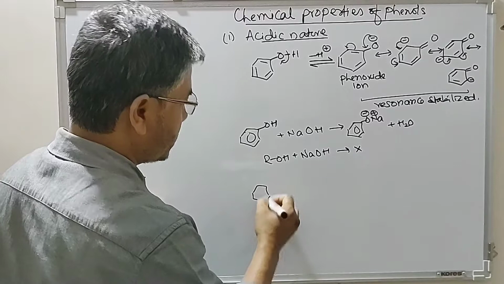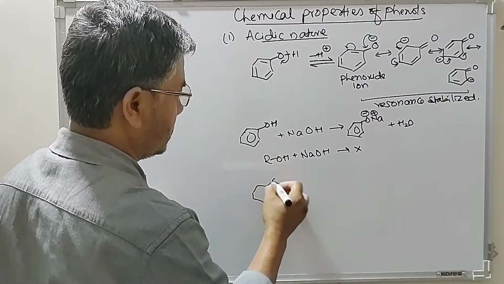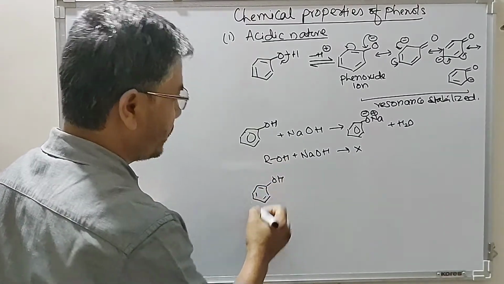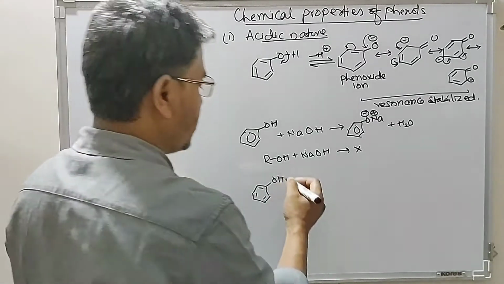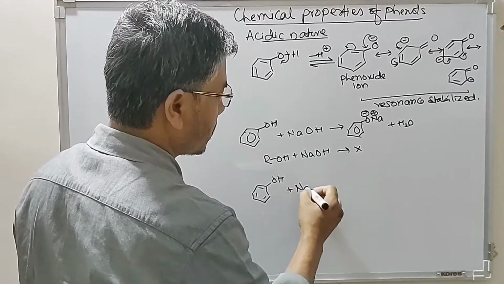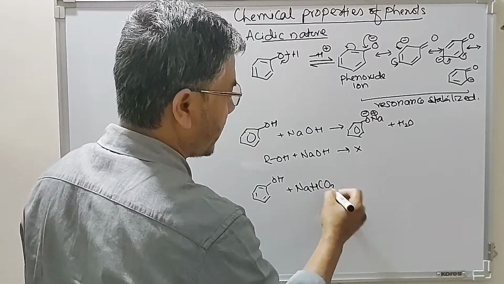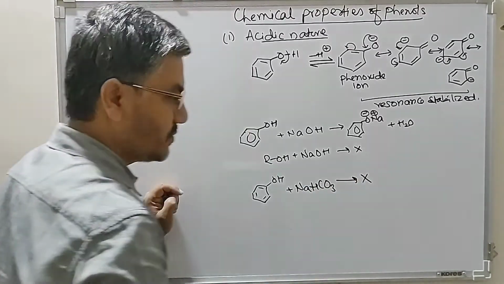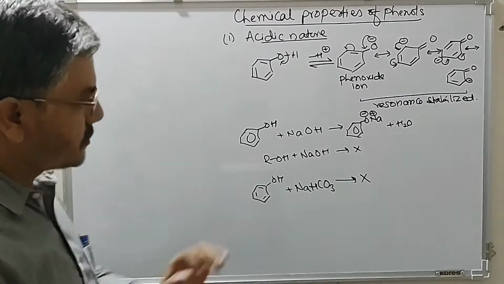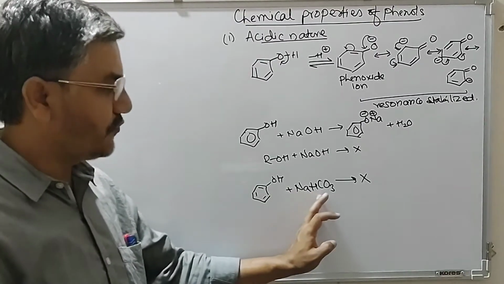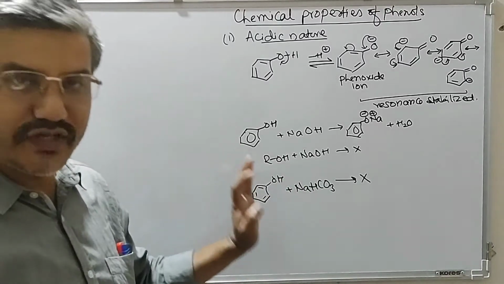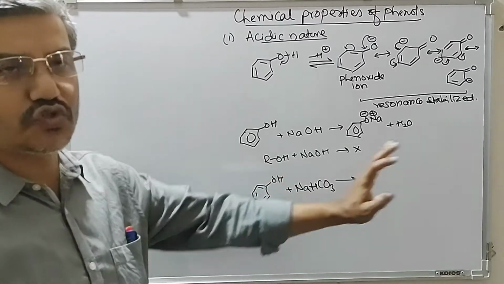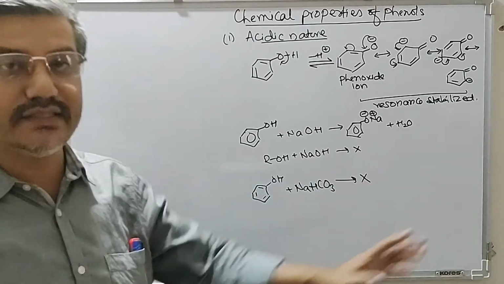Now the acidic nature of phenol is not very strong, it is very weakly acidic. Being a very weak acid, it does not react with sodium bicarbonate, no reaction takes place. The reason is sodium bicarbonate is a weak base, so this weak base cannot react with a weak acid to give you a strong acid, that is carbonic acid.